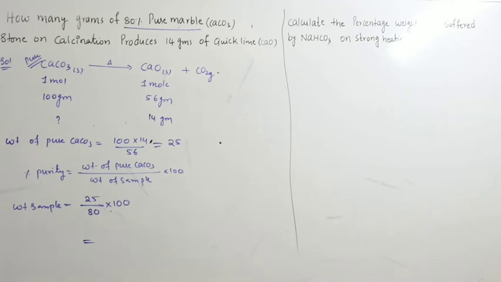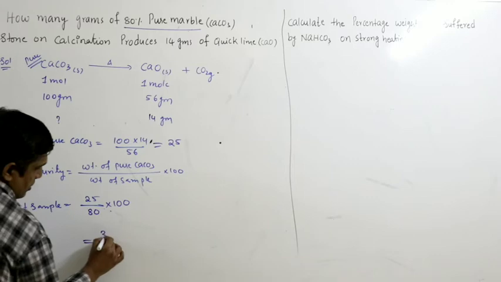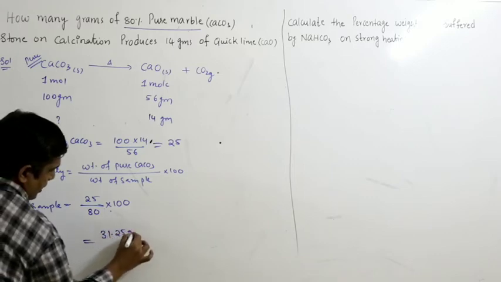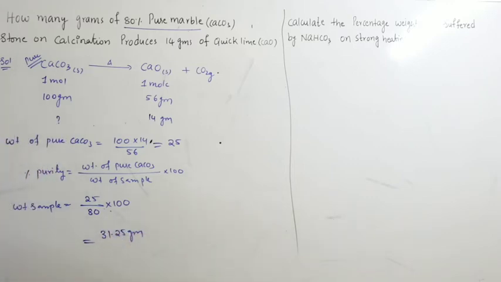So around we will get 31.25 grams. 31.25 grams. So 80% pure marble stone weight should be 31.25 in order to get 14 grams of CaO. Right. Next.